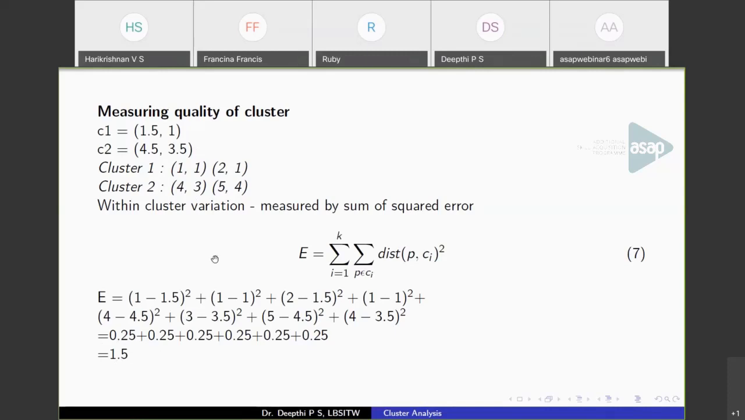If you start with a different cluster, because we only considered 4 points, even if you consider other values as initial centroids, you may get a similar partition, but there can be a slight change in the within cluster variation. So this is how you measure the quality of the clusters. This error value should be minimized.